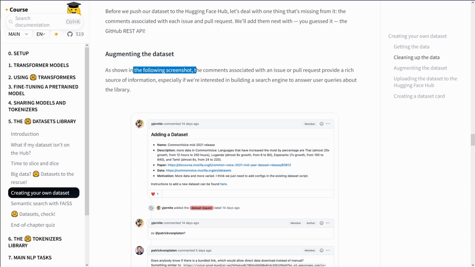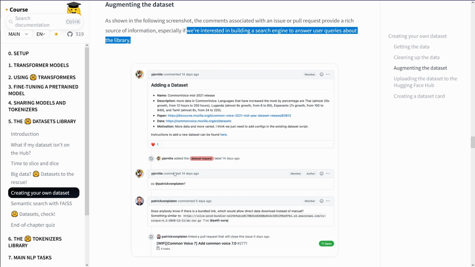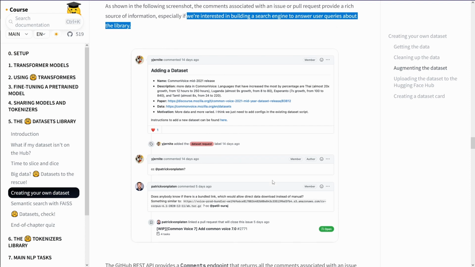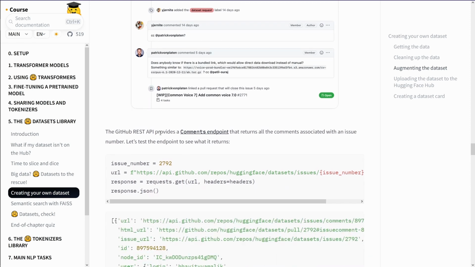As shown in the screenshot, the comments associated with an issue or pull request provide a rich source of information. So what we're interested in is more or less the comments. We want to extract the text, the semantic information, and build a search engine to answer user queries about the library. This is what you see on a screen. If you go there, adding a dataset, then you get some questions and some answers. And the GitHub REST API provides a comments endpoint that returns all the comments associated with an issue number.